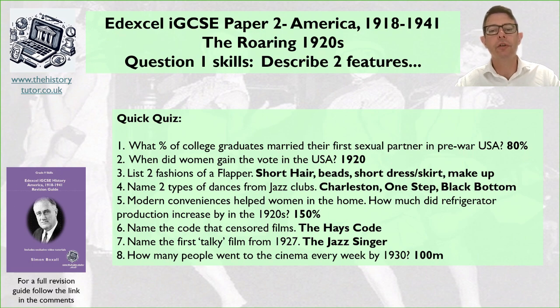Question number 6, name the code that censored film. So the Hays Code, and that meant that there was always good behaviour. There wasn't going to be sexualisation in films. It's going to be quite traditional values in films still. Name the first talkie film. So that's The Jazz Singer, 1927. And how many people went to cinema every week by 1930? So 100 million people. So real boom in entertainment. People have money, they can go to cinema.